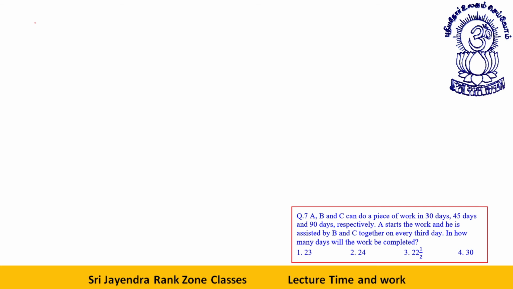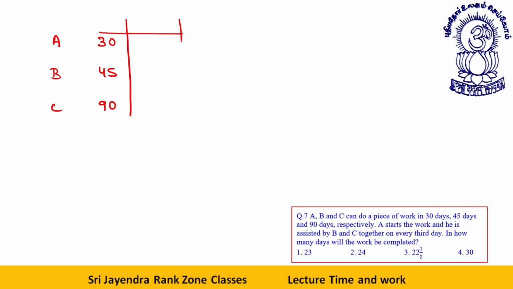A, B, and C can do a piece of work in 30 days, 45 days, 90 days respectively. Okay. A starts the work and he is assisted by B and C together on every third day. In how many days will the work be completed? See students, this is A, this is B, this is C. A can do the work in 30 days, B can do in 45 days, C in 90 days.